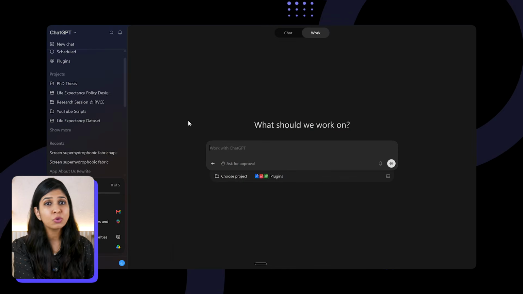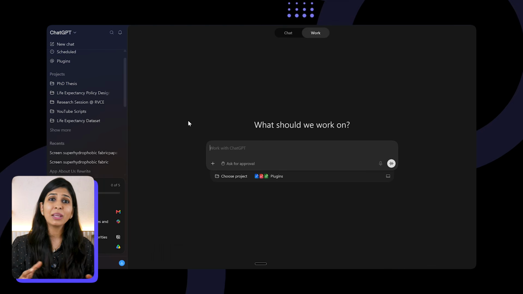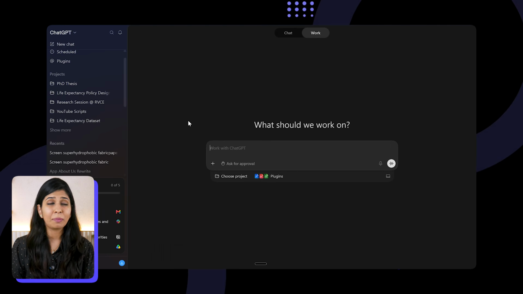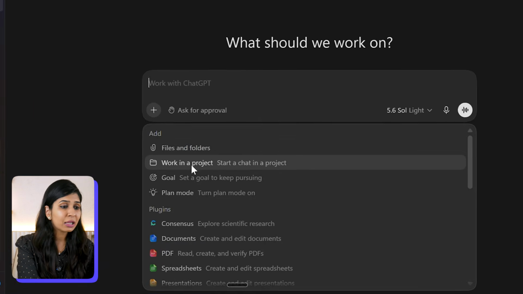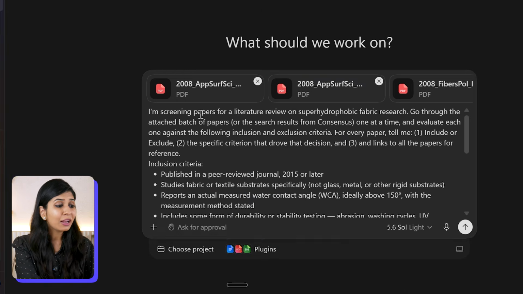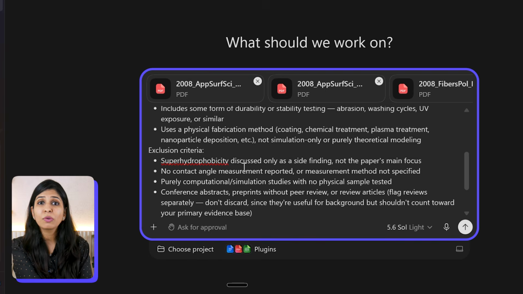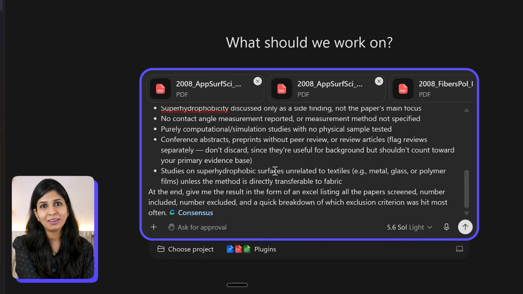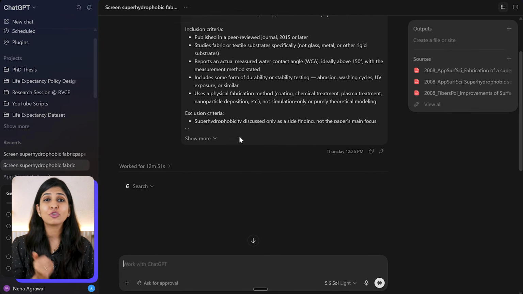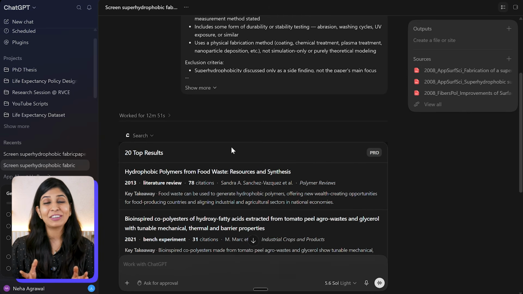So here, if you see, to use ChatGPT Work, I have switched to the desktop app of ChatGPT. The reason being, I have all my papers downloaded onto the desktop and I don't want to upload everything on the platform. And now I can easily point ChatGPT to the particular folder that I want to work in, mention my inclusion-exclusion criteria, clearly explain how I want the result, and simply hit enter. And now I don't even need to be present in front of the screen because ChatGPT is going to work as my research assistant and perform this entire task for me.